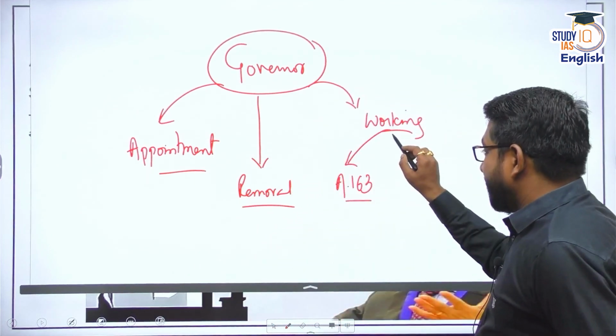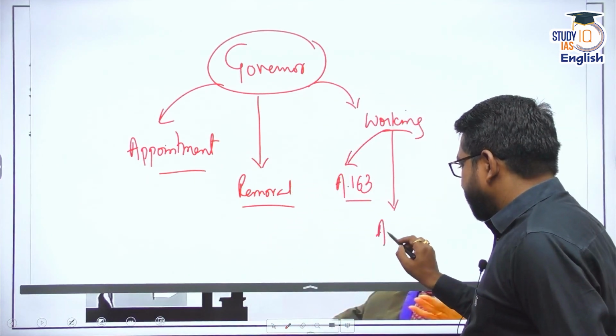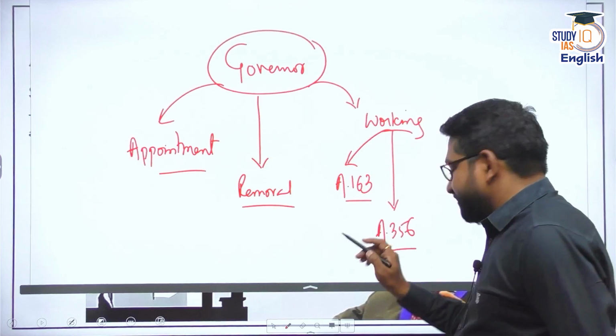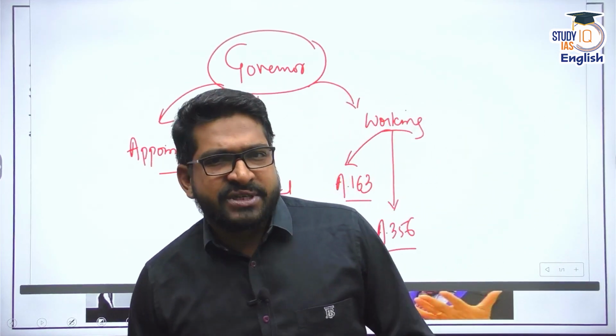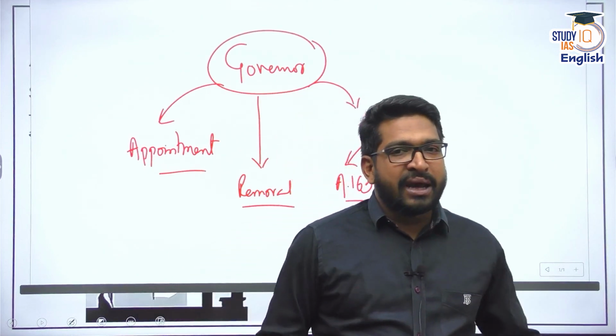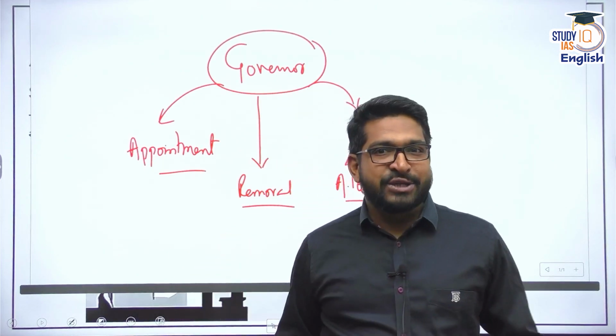Apart from that, the evergreen issue of Article 356 is there. Before 1994, I would say Article 356 was largely a weapon in the hands of the central government, or a weapon in the hands of the governor.